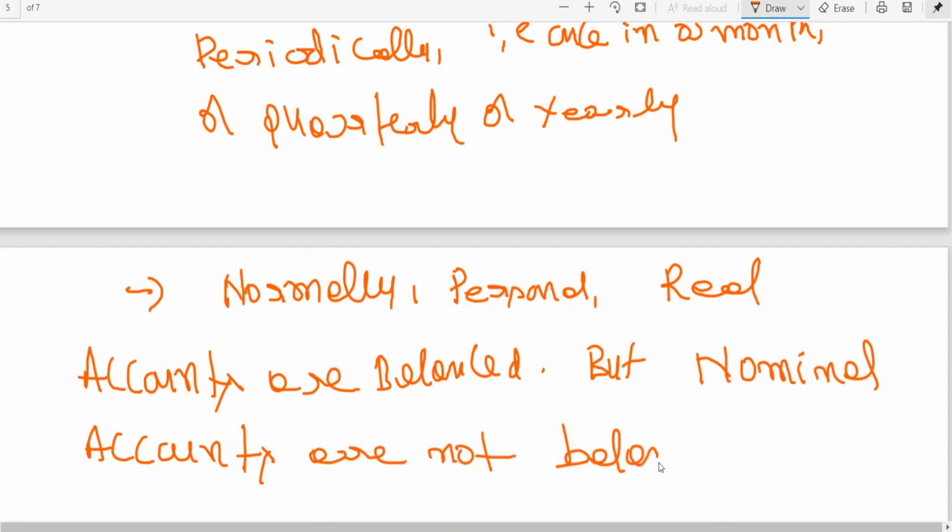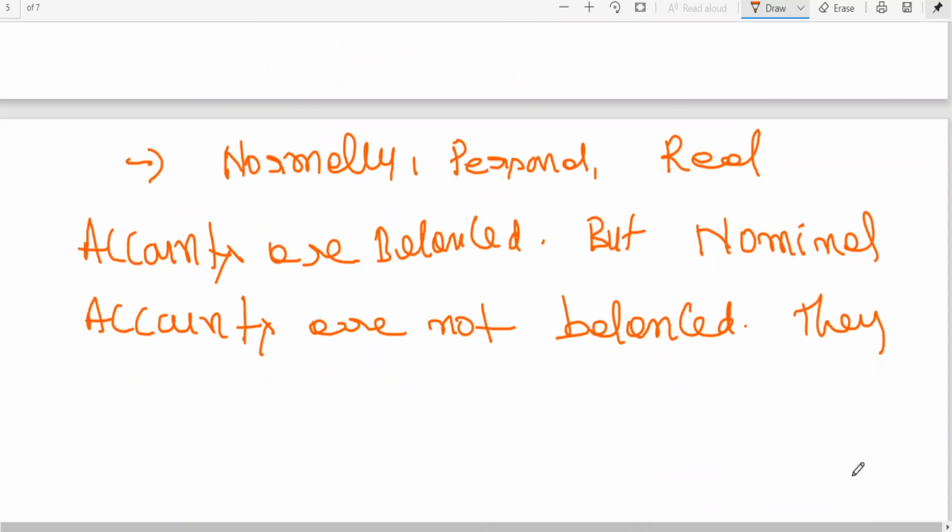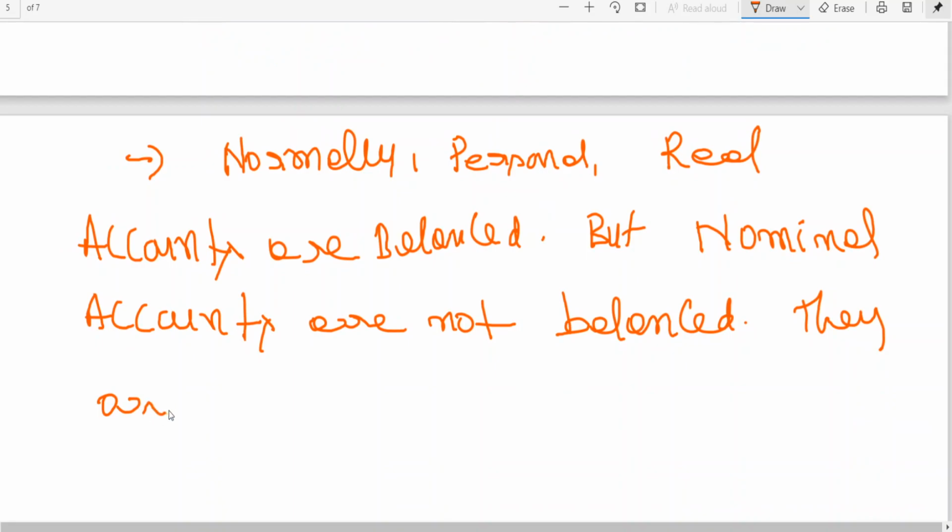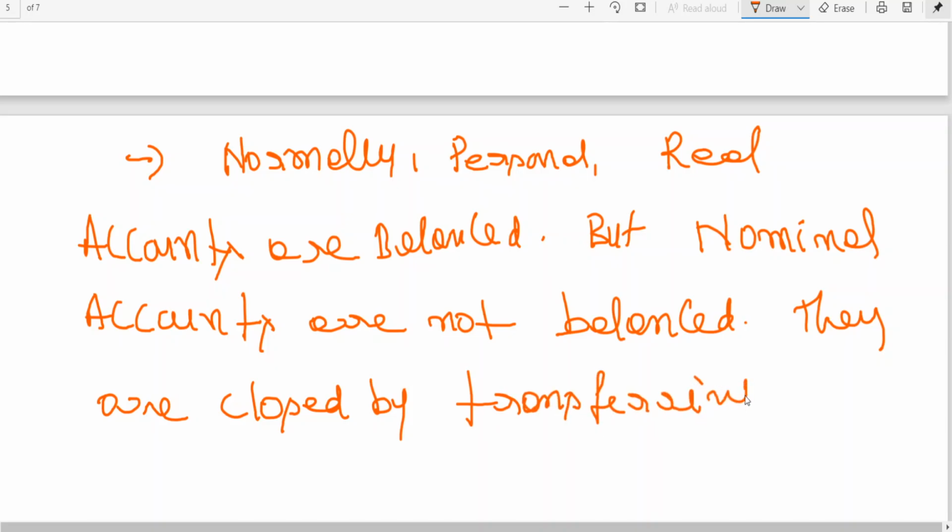They are closed by transferring to trading and P&L account.